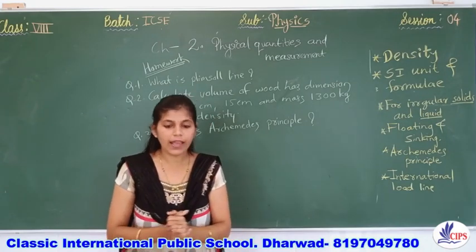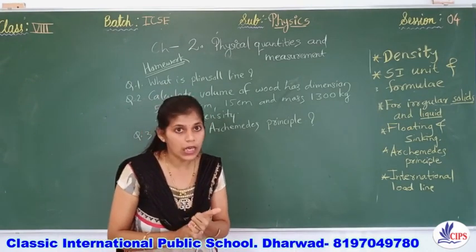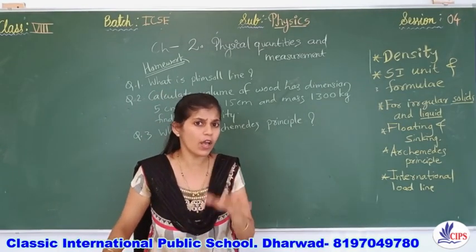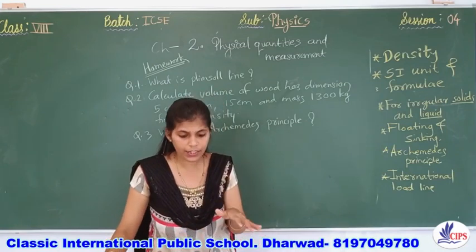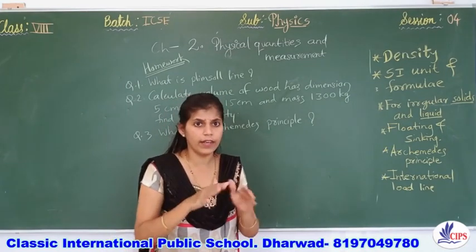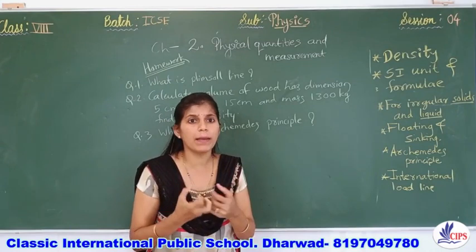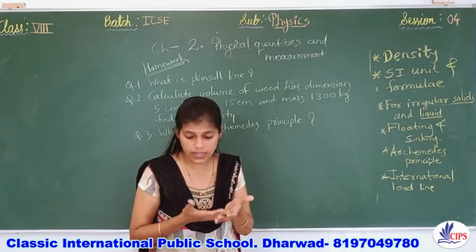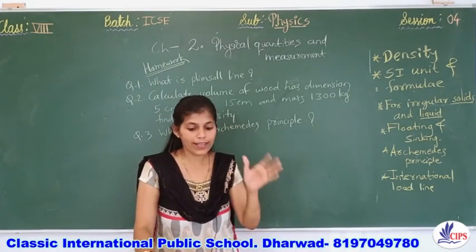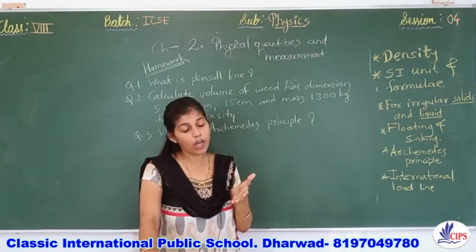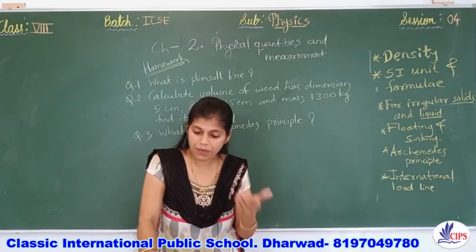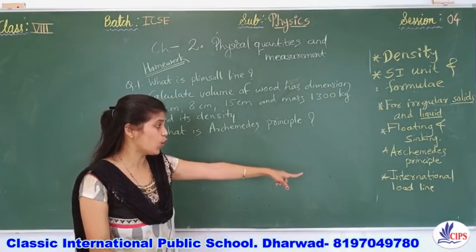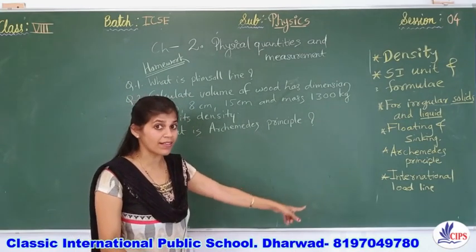All right, after that we have studied the Archimedes principle. We have seen that any object, any kind of body, partly or wholly immersed in water or a liquid, will have some force applied on it. That force applied on the body is called upthrust. This upward force, called upthrust, is equal in magnitude to the weight of the liquid displaced by the body. Afterwards, we have seen the international load line with specific reference marks, right?